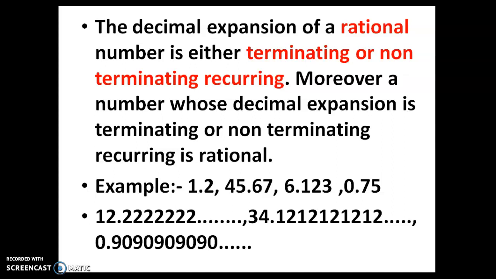Once again I'll repeat: in the division, if it is terminating, the remainder will come to 0. In the non-terminating recurring case, the remainder will never come to 0, and the same remainders will come again and again. Then it will result in a decimal expansion that is non-terminating recurring.